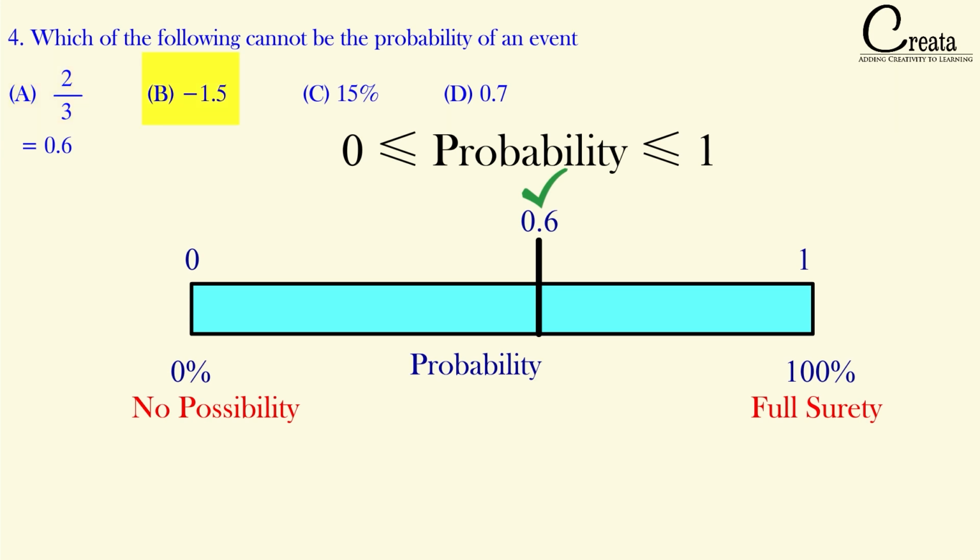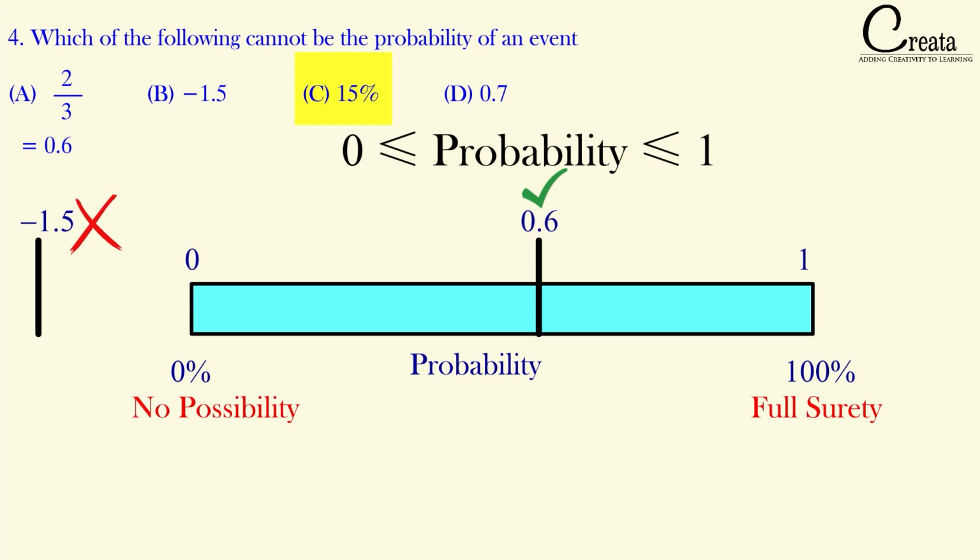Let's go to the second case, -1.5. -1.5 is going beyond the range of 0 to 1. That is, it will lie somewhere here beyond the 0 because it is negative. So this case is not a case of probability. Let's move to the third case, 15%. The range is from 0 to 1, that is 0% to 100%.